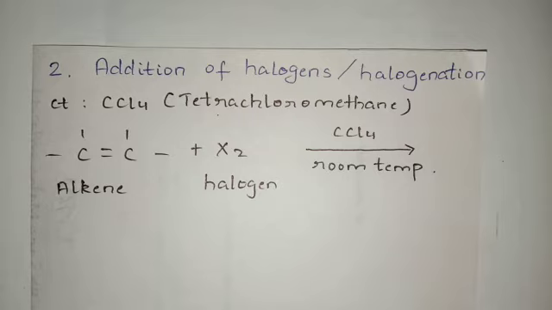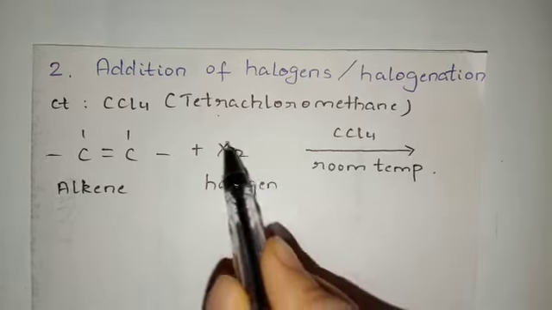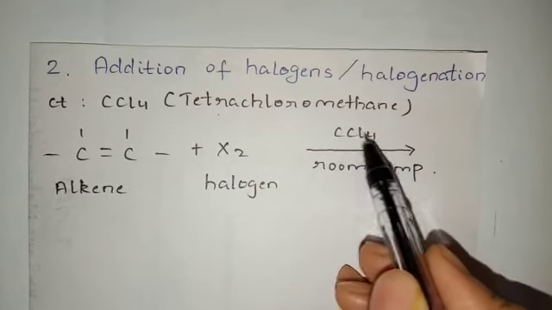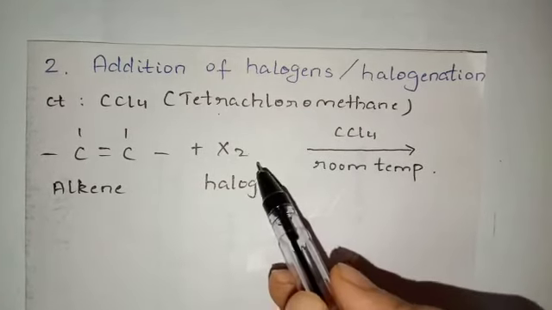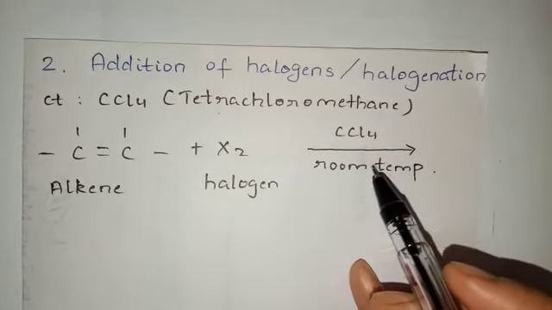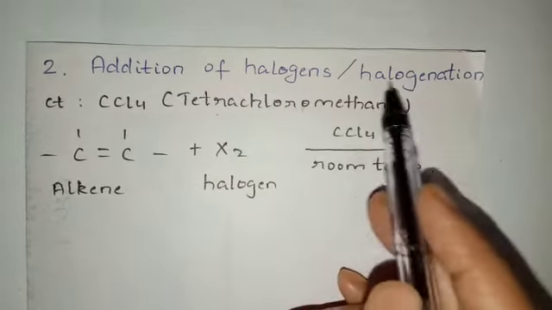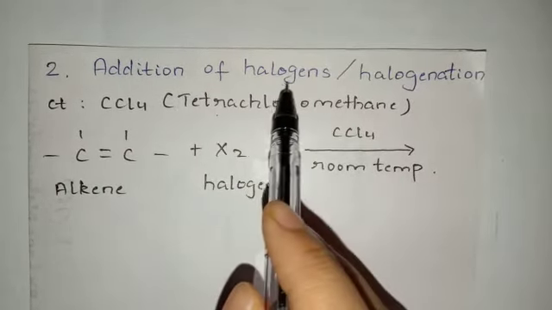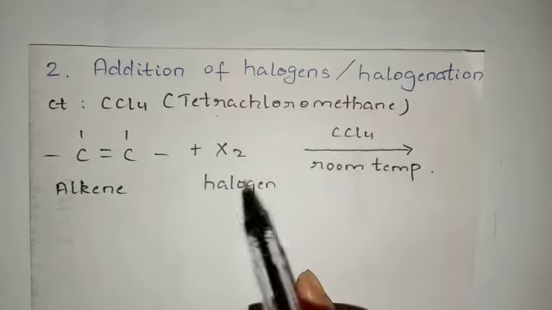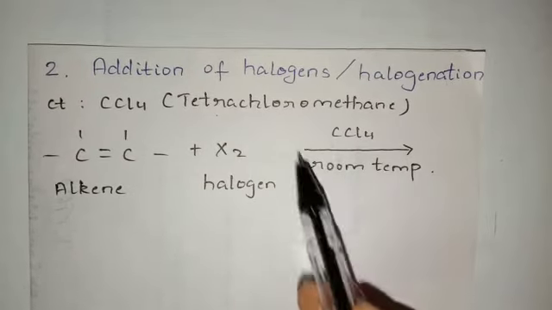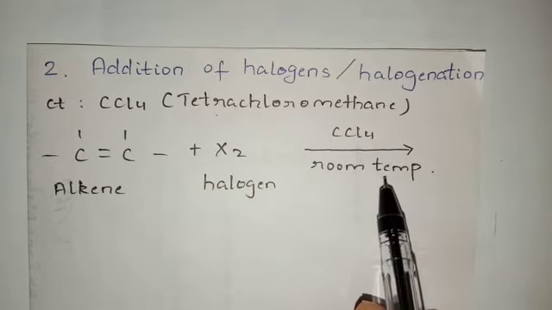Please do not assume that when we take Cl2 then only the catalyst will be CCl4, and when we add Br2 the catalyst is going to be something different. It is not like that. When we are doing halogenation, or addition of halogens, no matter what the halogen is, the catalyst is going to be CCl4 at room temperature.